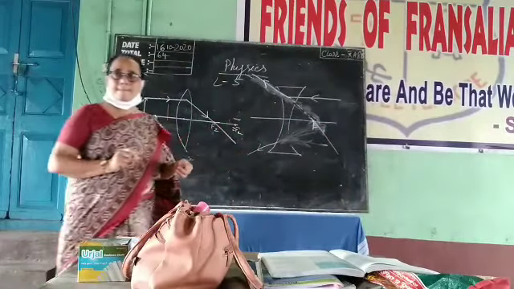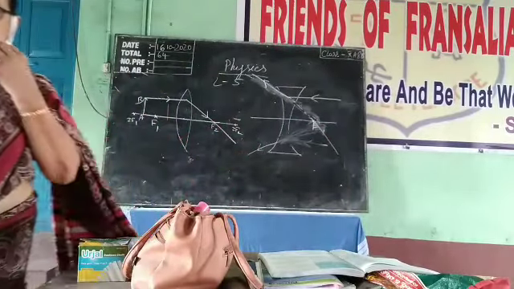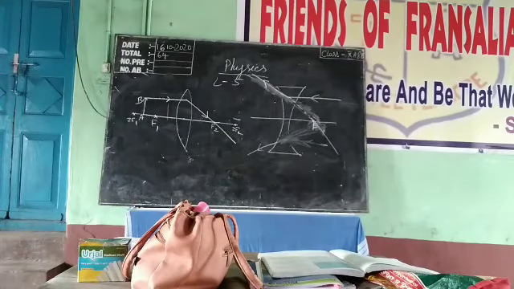Why can't we take the 2F2, the second focal length focus?